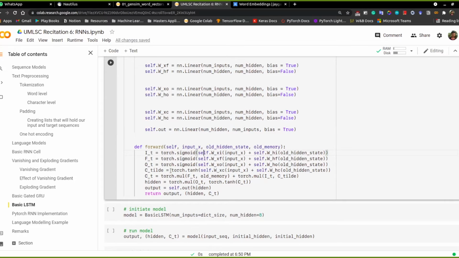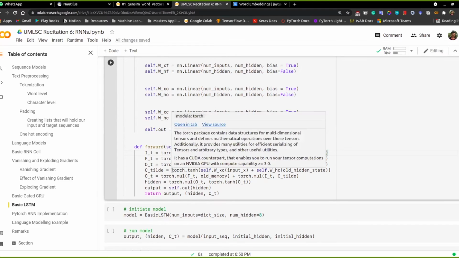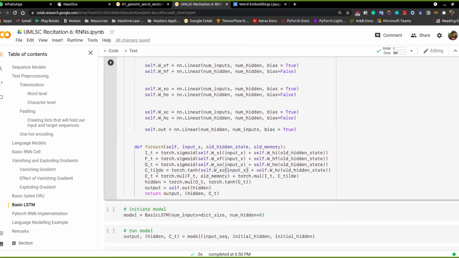Once we have these three gates, we also have another current cell state, C tilde. That takes the inputs we have and the old hidden state, and forms a new cell memory at the current time step that is more relevant.